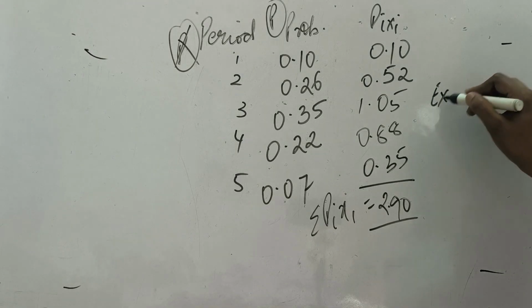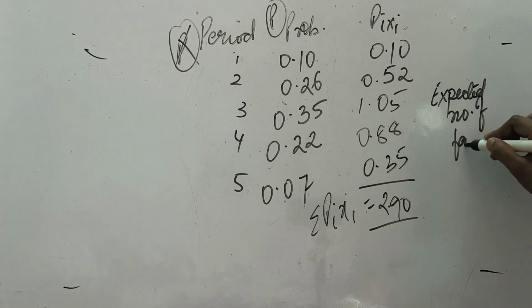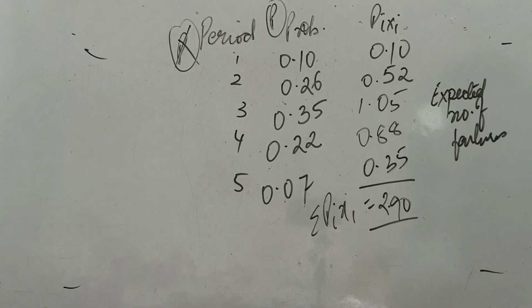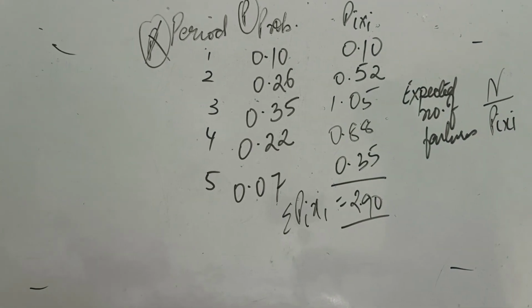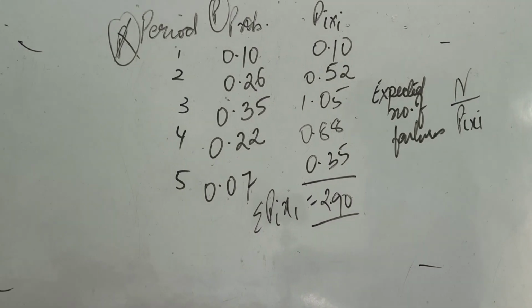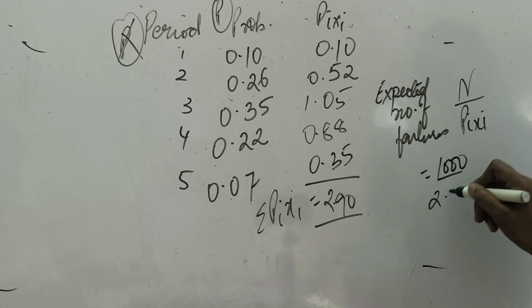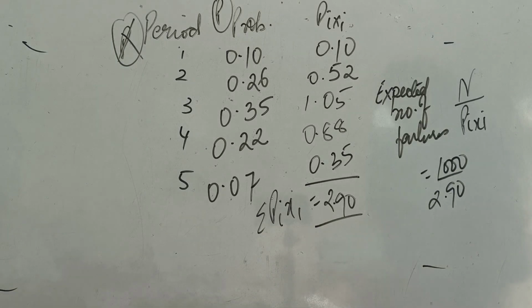For the expected number of failures, the formula we apply, as we have done in various questions, is capital N times sigma P x. Capital N is given as 1000 in the question, so you need not confuse it with the 500 given, because 500 is the age. So this will be 1000 into 2.90, and the expected number of failures comes out to be 2900. It means these many bulbs will fail. Whenever a bulb fails, you have to replace it.